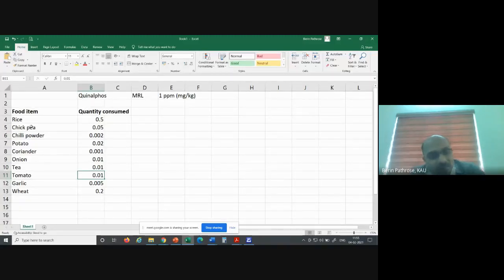So what we have done is, every day whatever quantity we are consuming, we will note it down. And what we are assuming is, we have pesticides at MRL level in all these commodities.